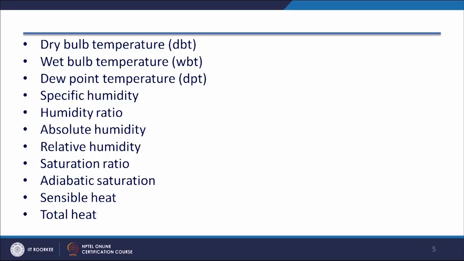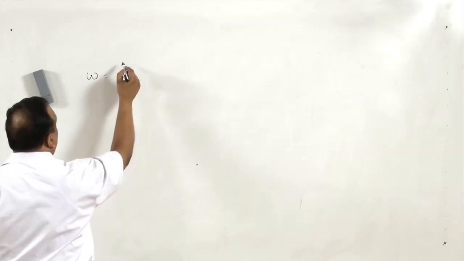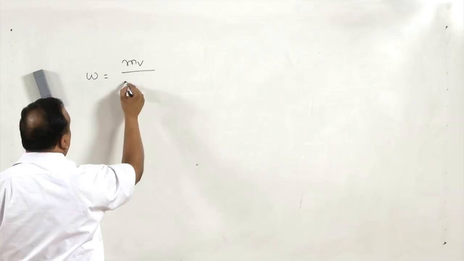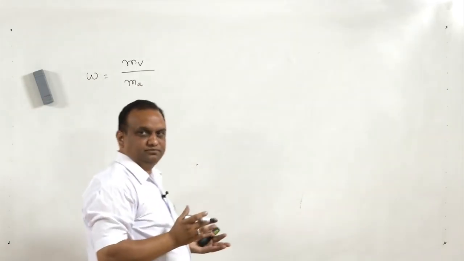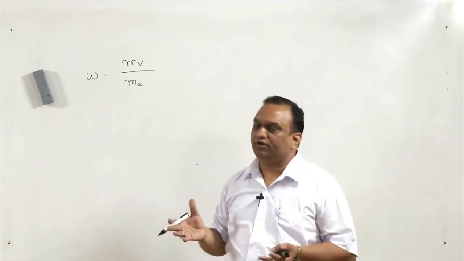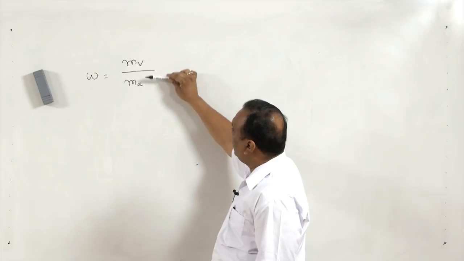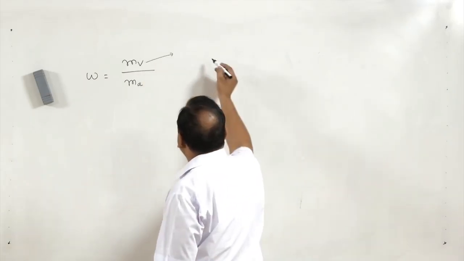So, now specific humidity of the air is denoted by omega or W. It is the ratio of mass of the vapor and mass of the dry air in a given volume of air. Now, here we can always use the ideal gas equation.